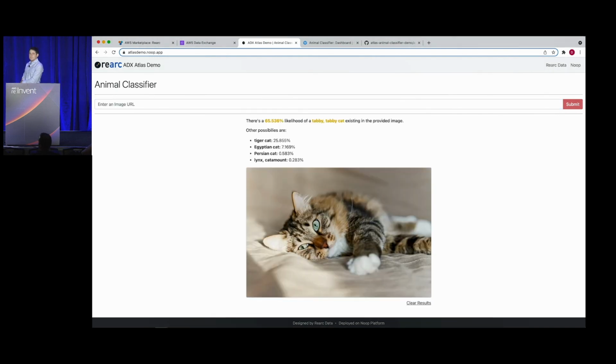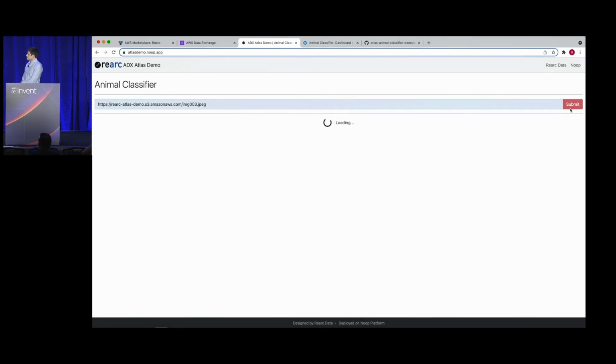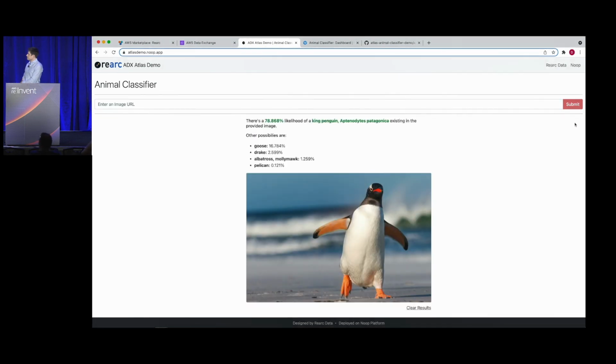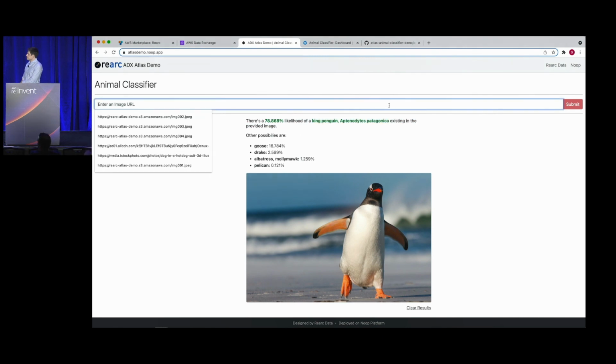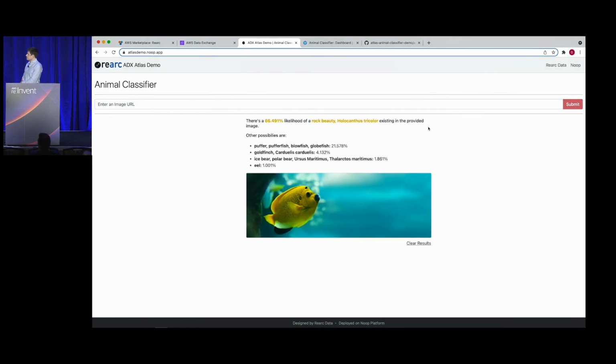This first one is of a cat, and it looks like it's classified it as a tabby cat. I would say that's right on the money there. Let's try another. This next one is of a penguin. Let's see what ResNet thinks of this. It looks like it's 78% sure that that's a king penguin. This last one is of a tropical fish, and it looks like the API has classified it as a rock beauty.